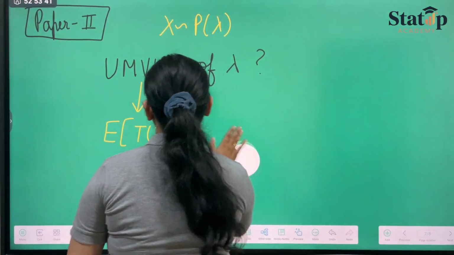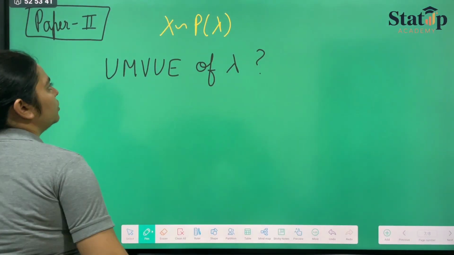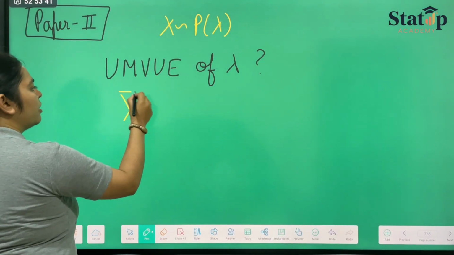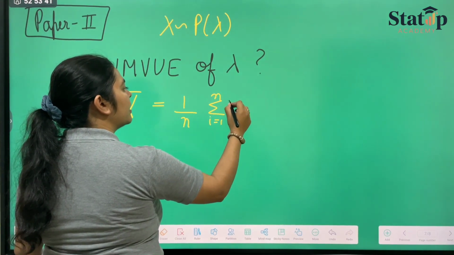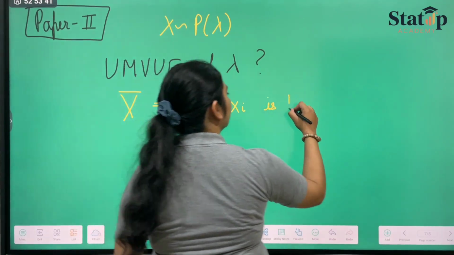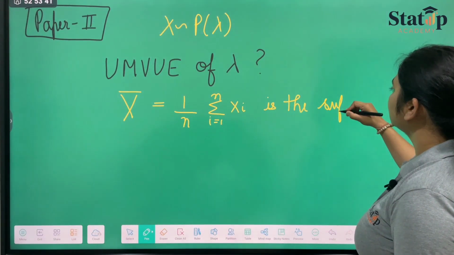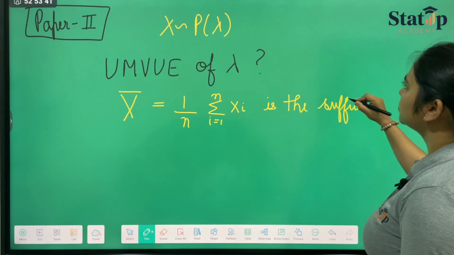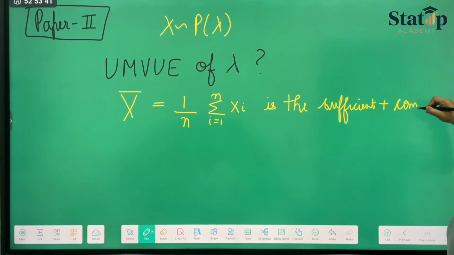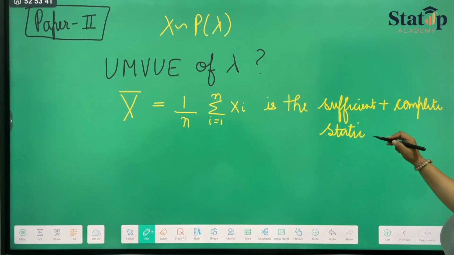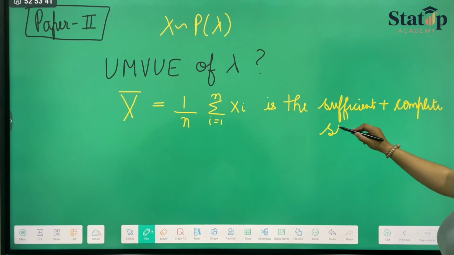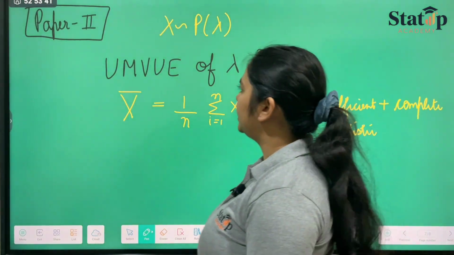So for Poisson distribution, we all know that x bar, which is nothing but 1 upon n summation i goes from 1 to n x i, is the sufficient plus complete statistic. I'm not explaining the details of it here. We all know that it is the complete and sufficient statistic.